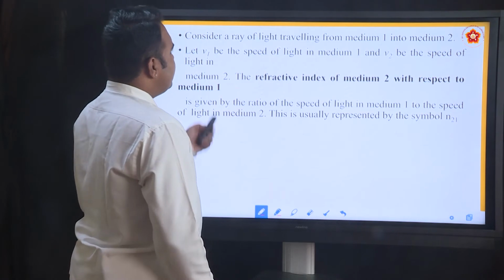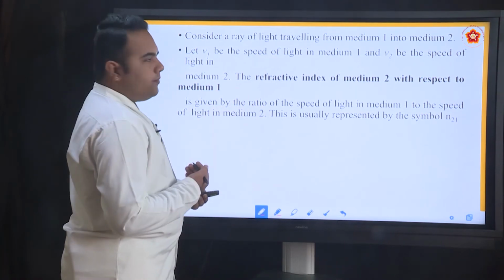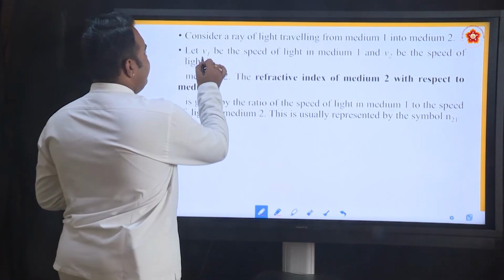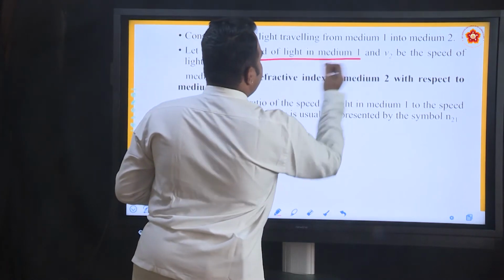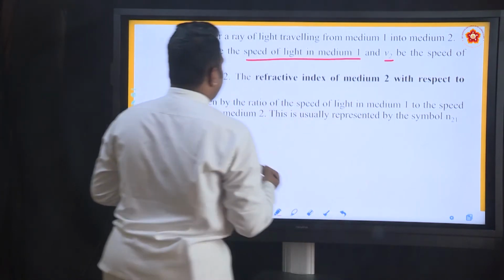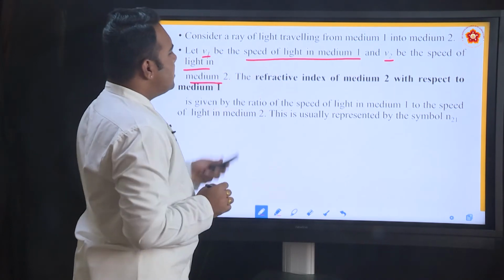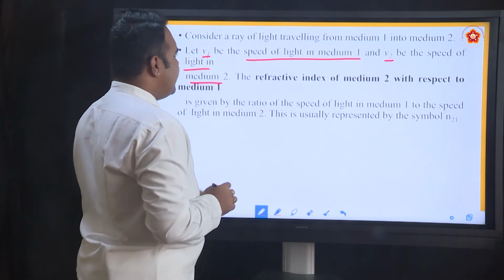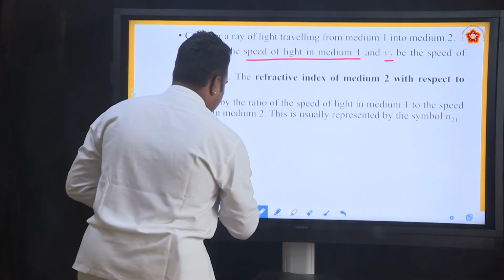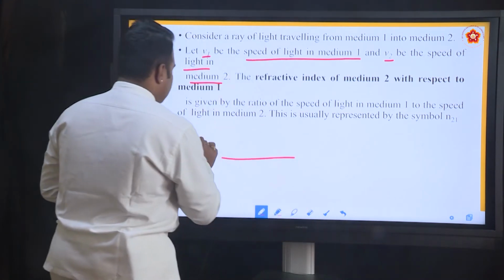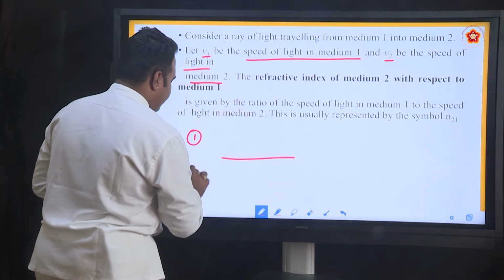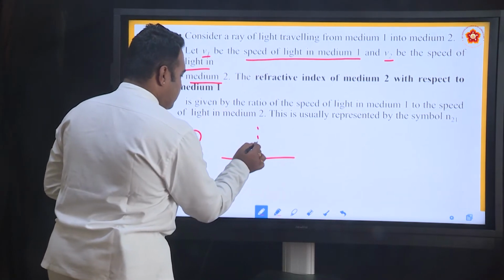Consider a ray of light travelling from medium 1 into medium 2, and V1 is the speed of light in medium 1 and V2 we take as the speed of light in medium 2. So, V1 and V2 are the respective light speeds in medium 1 and 2. So, let us draw the diagram. This is medium 1, this is medium 2. We draw